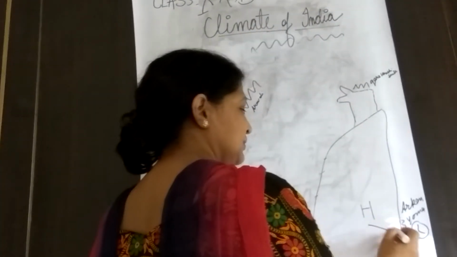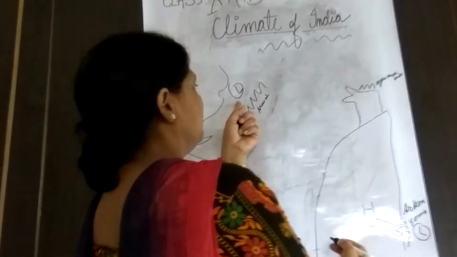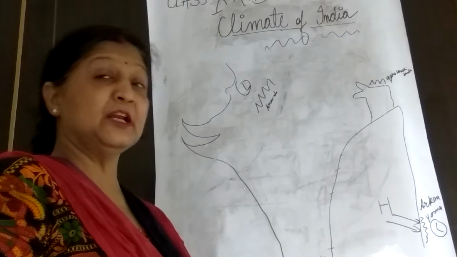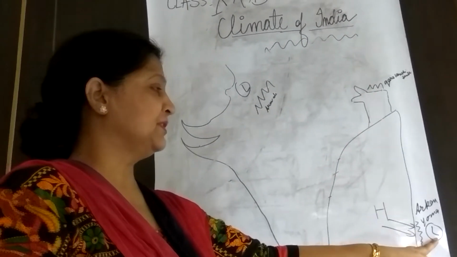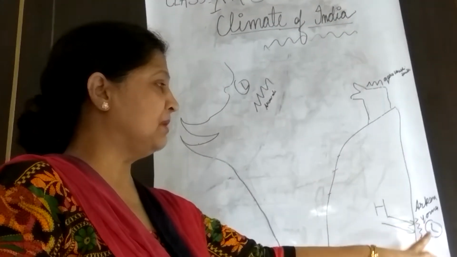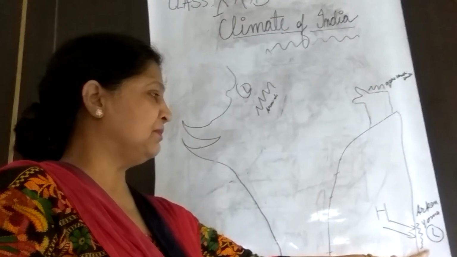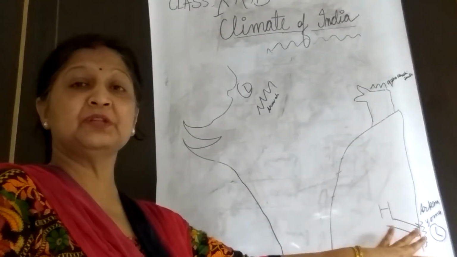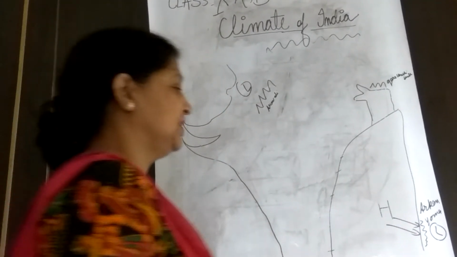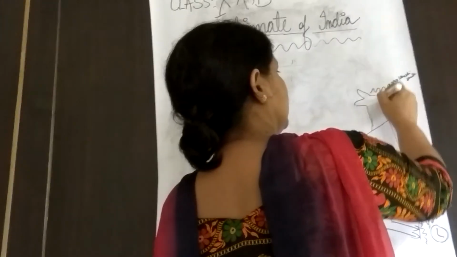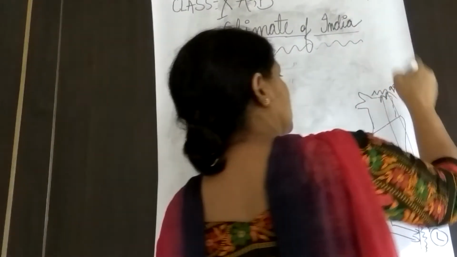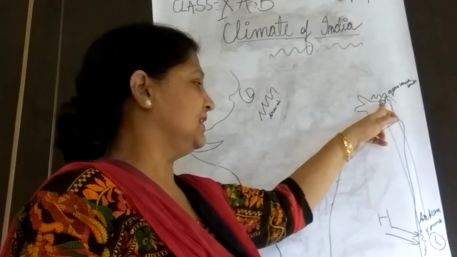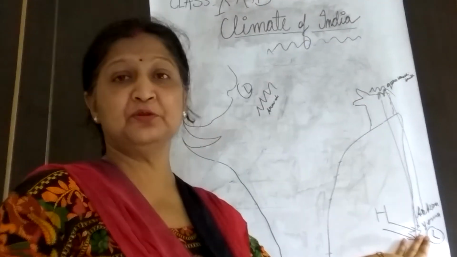Because Myanmar is much closer compared to the Thar low pressure, the winds start blowing towards Myanmar, and here the Arakan Yoma mountains are there. So most of the moisture of these winds is shed in the Arakan Yoma region. After shedding the moisture, the wind gets deflected and goes towards the Garo Khasi Jaintia region. When they move to Garo Khasi Jaintia, most of the moisture is already shed in Arakan Yoma.